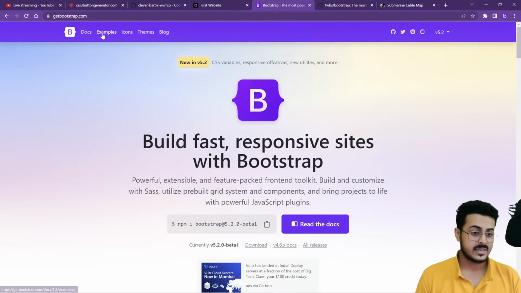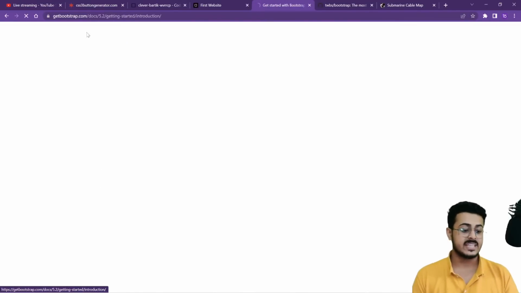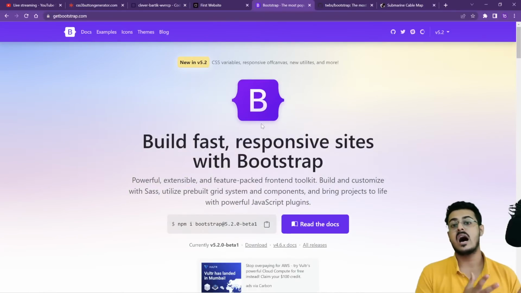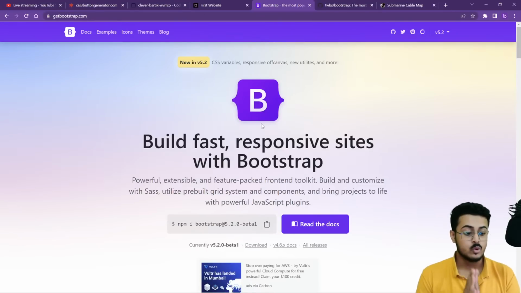So let us look at some examples. First of all, we need to import it. We need to have it inside our code. We need to tell our HTML code that we want to use the Bootstrap library right now.